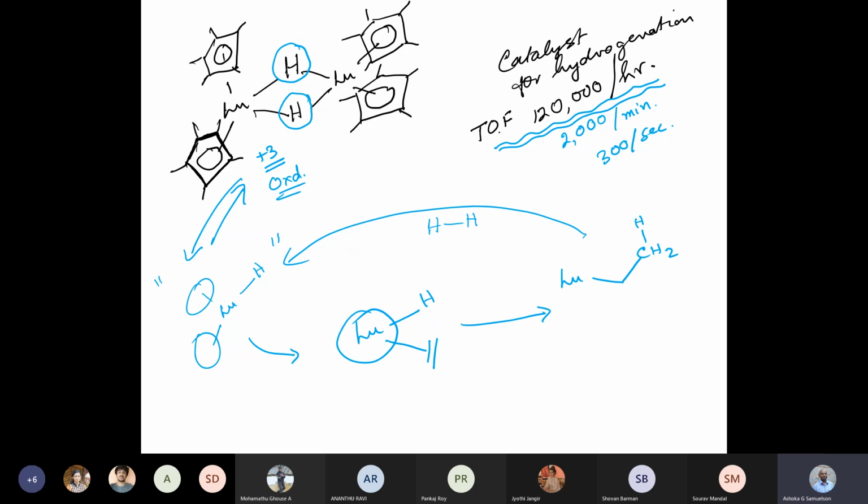The moment it sees an alkene, it hydrogenates it to the alkyl species, which immediately reacts with dihydrogen to give you the monohydride species. So this is again a monohydride, but a monohydride which does not have the opportunity to undergo oxidative addition, and hydrogenolysis is extremely fast.